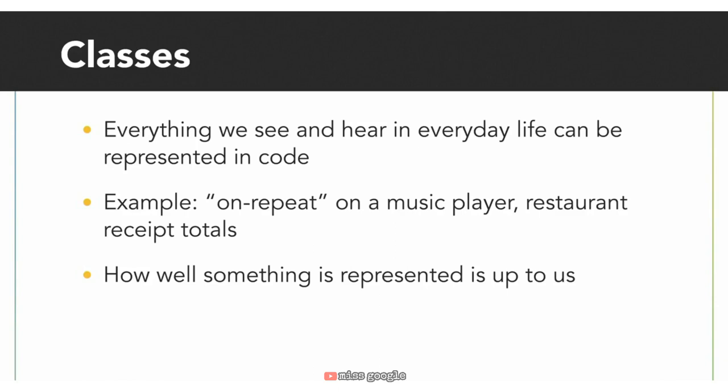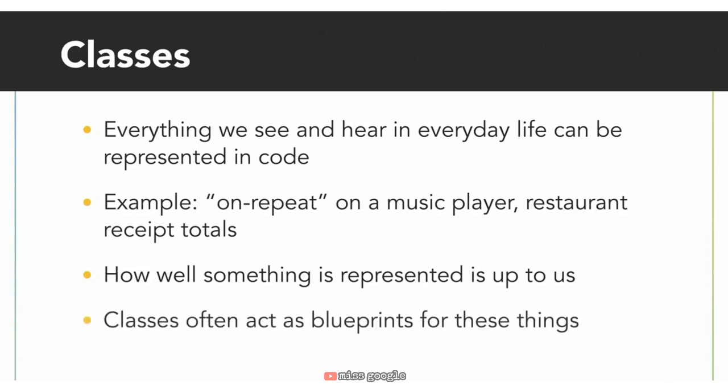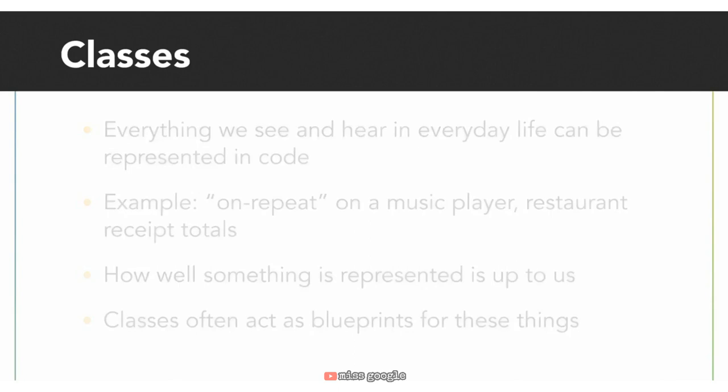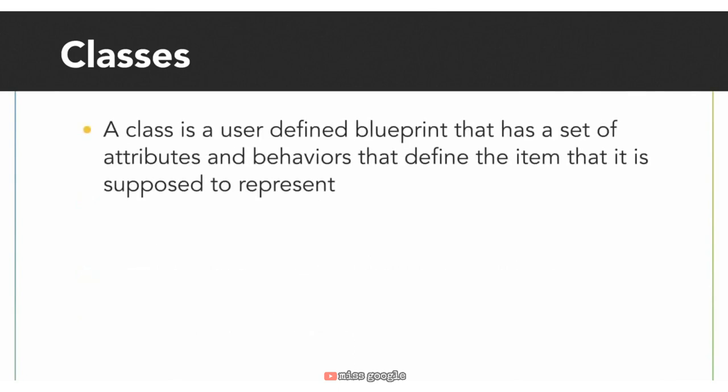Although we've used functions and other tools to represent these in code, most of the time, classes act as blueprints for these things. A class is a user-defined blueprint that has a set of attributes and behaviors that define the item that it is supposed to represent. For example, let's say we wanted to create a class or blueprint for a triangle.